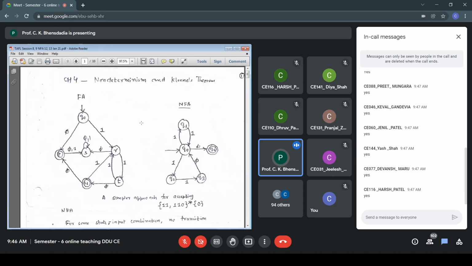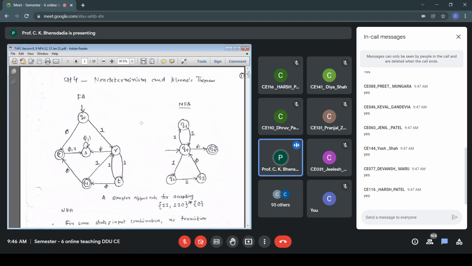Q0, Q2, Q3 will take care of 110 star, and then the combination of 11, 11, 11, 11 and 110. If I want 11, then I take Q0, Q1 back to Q0. After 11, if I want 110, then I will take Q0, Q2, Q3 back to Q0. So these states Q0, Q1, Q2, Q3 will handle 11 plus 110 whole star.